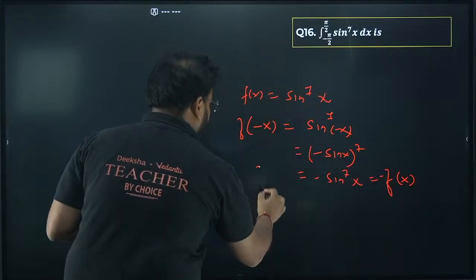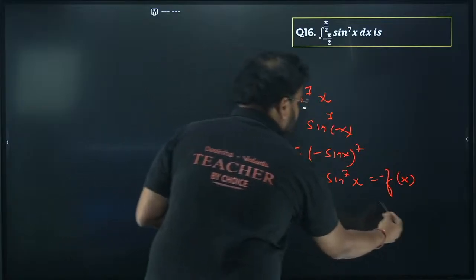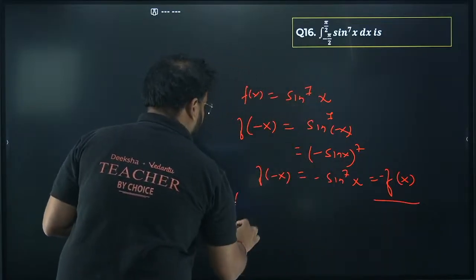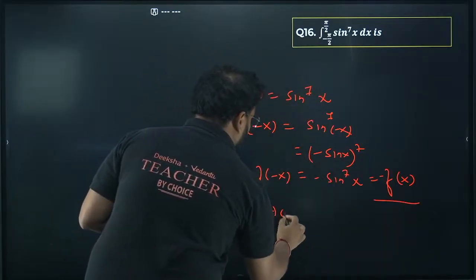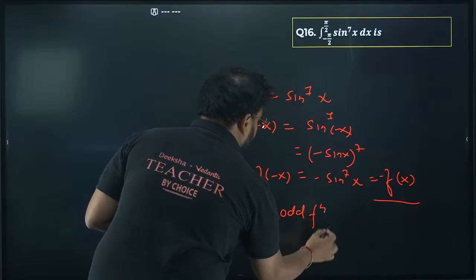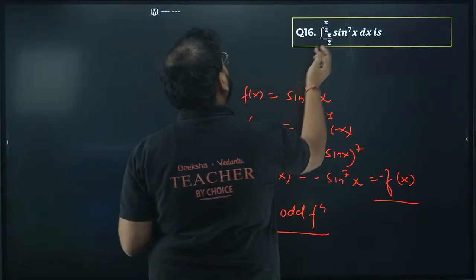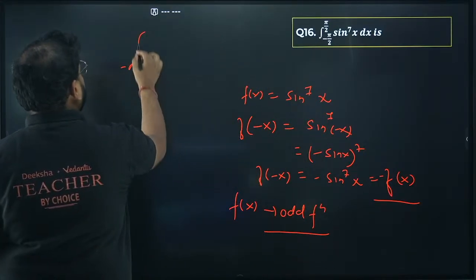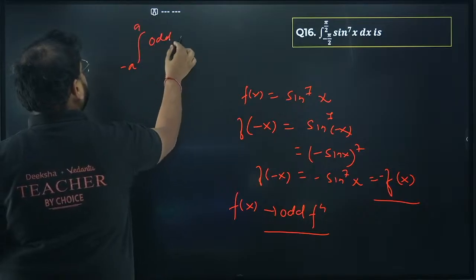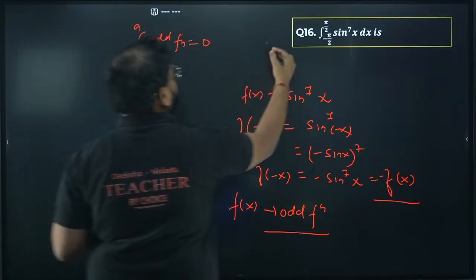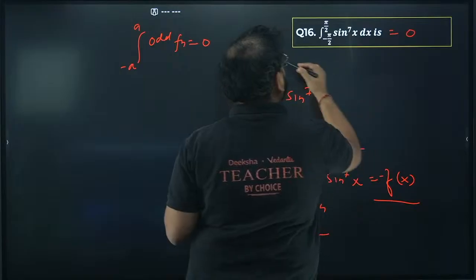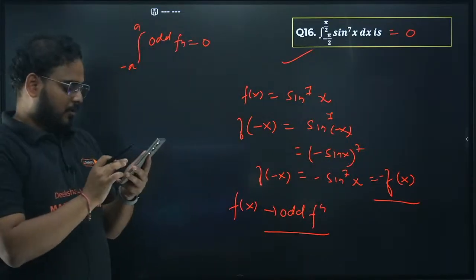So your f of minus x is coming as minus f x. It means f x is an odd function. For an odd function, integration from minus a to a is always 0.